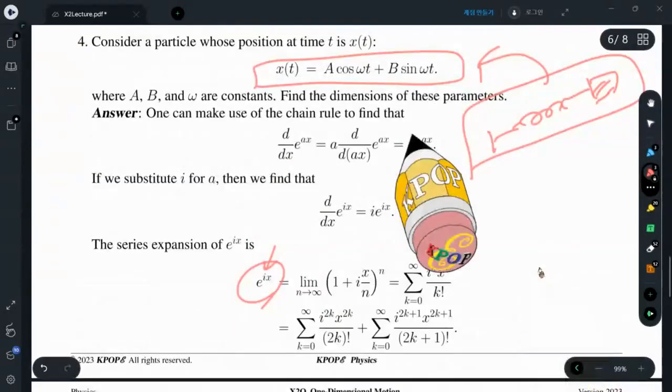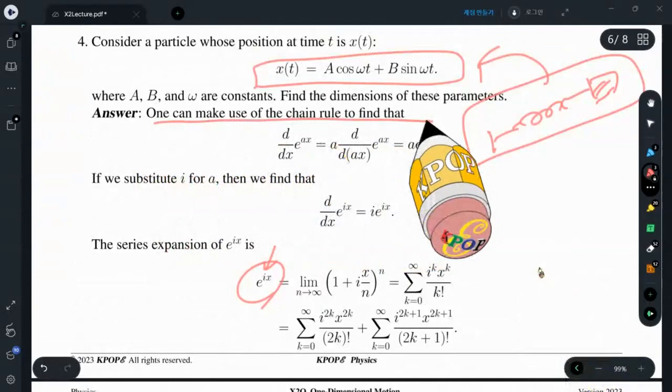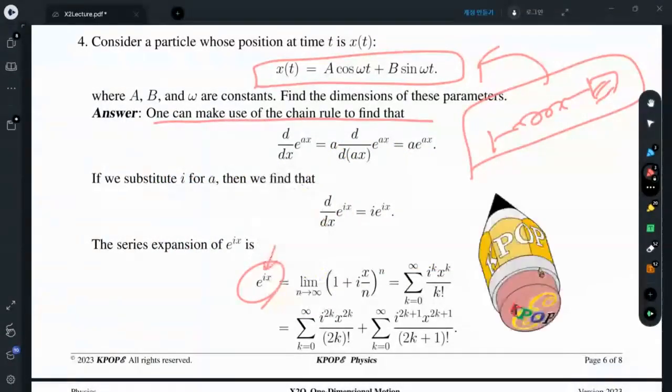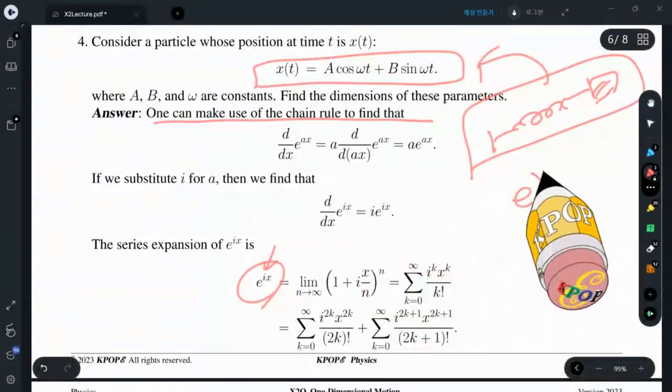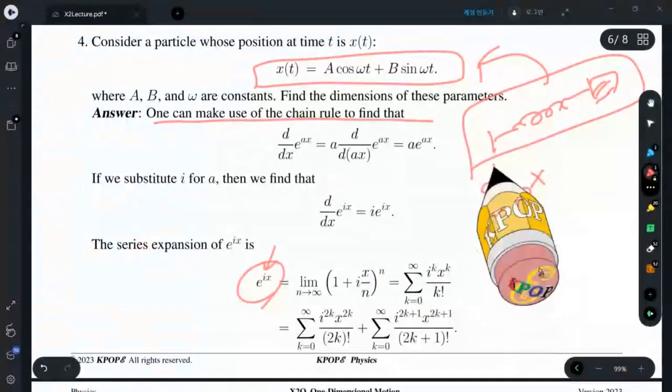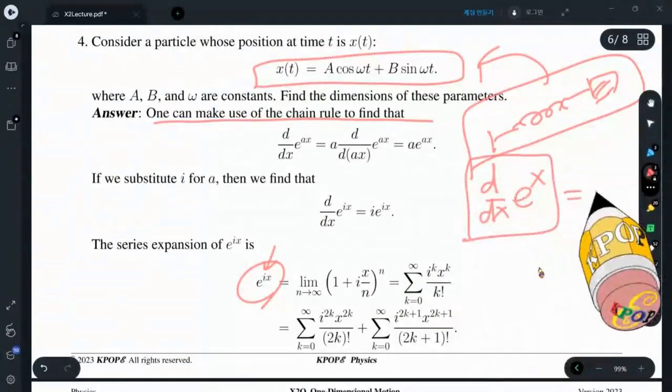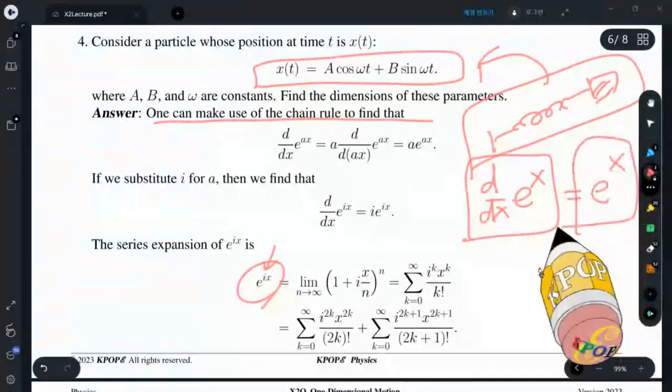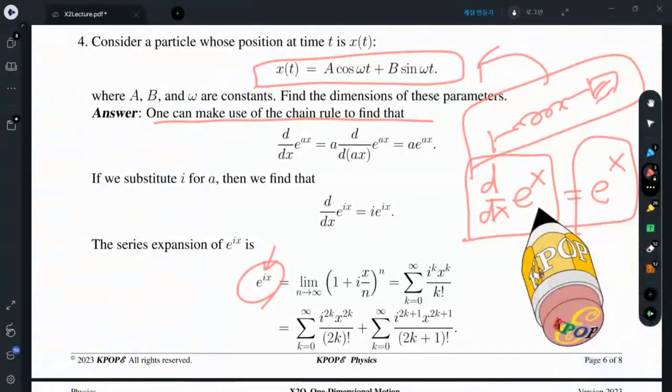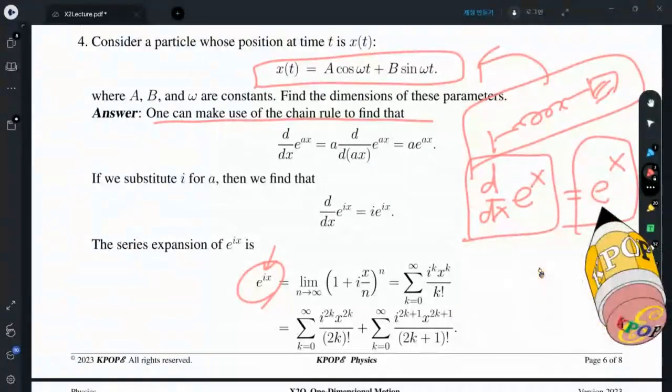Before that, we can make use of the chain rule. I hope you know the derivative of the exponential function. The exponential function's derivative and integral are both exponential.